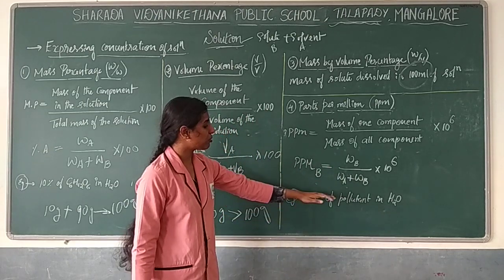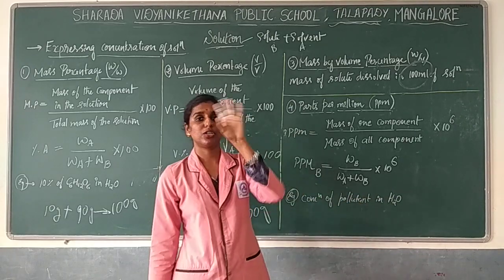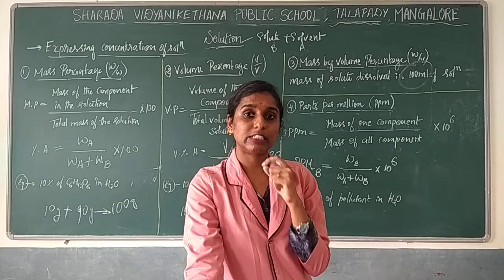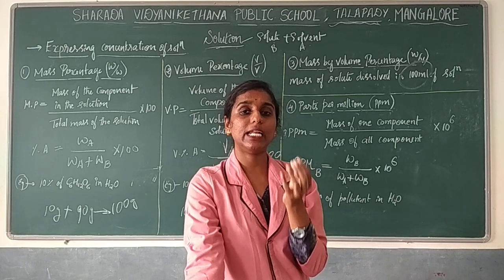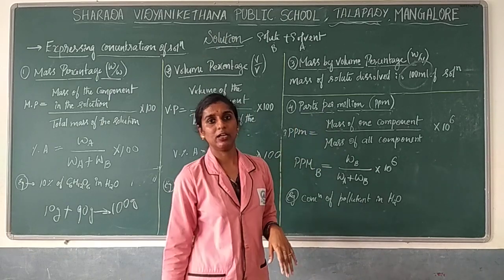This is used to measure the concentration of pollutants in water, or the concentration of a solute in the atmosphere also. It is measured when the traces, or the concentration of the solute, are less. Only for that do we deal with parts per million.